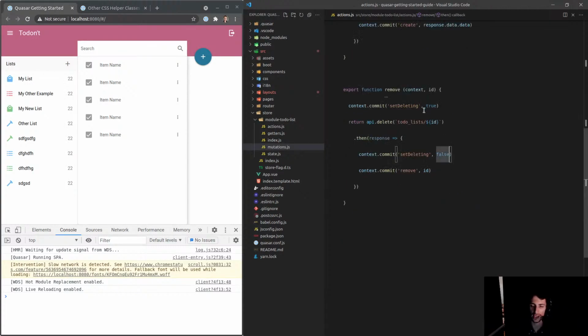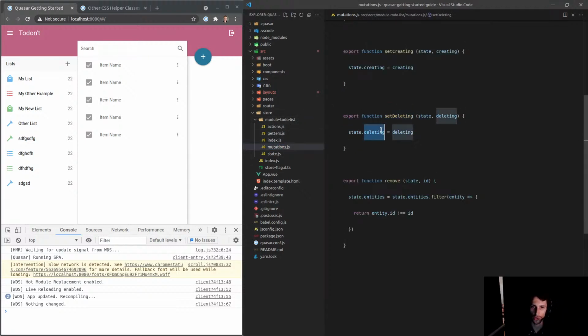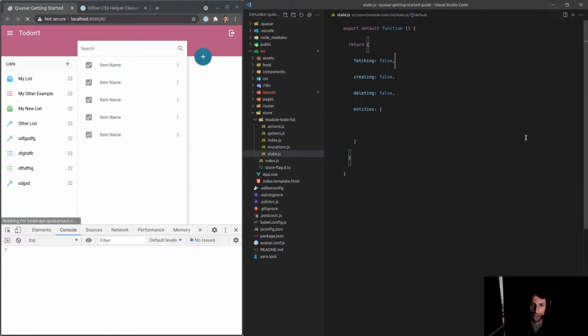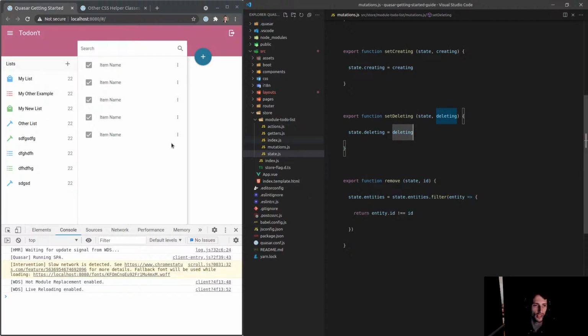So let's go back here. The next thing we're going to need to do is make sure that set deleting is going to work. So let's go back to our, what do you call this? Mutation, set deleting. So we're going to need deleting to be sitting on our state. And by default, that's going to be equal to false. Okay, cool. Let's see if that actually works now.